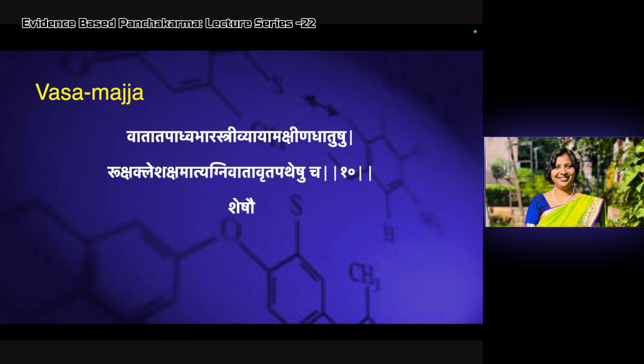Also Ruksha, Klesha Kshama, Attagni: those whose body is Ruksha and can bear Klesha. This is most important. Klesha Kshama, Attagni: those who have more Agni. Vatavrit Patheshucha: the Srotasas are coated with Vata. In those cases, we can use the Vasa and Majja.